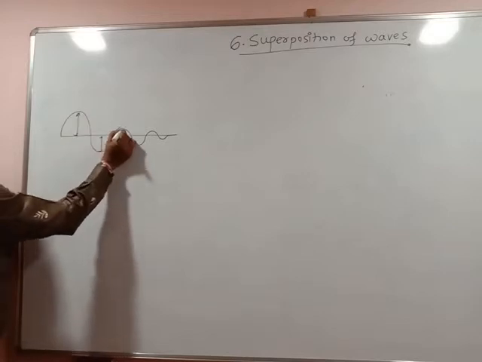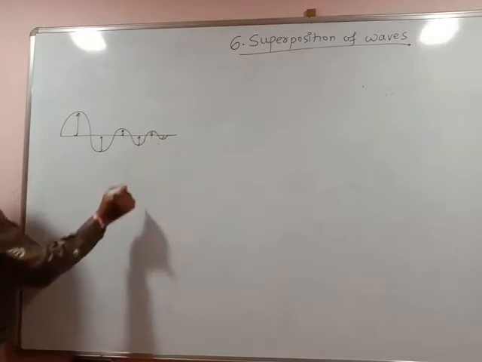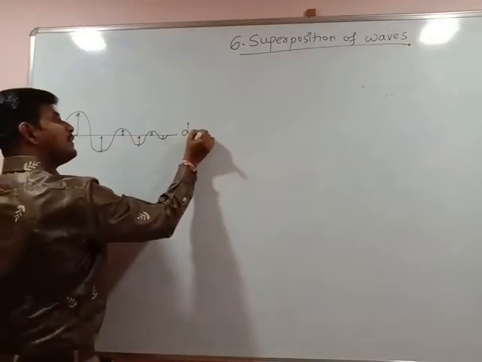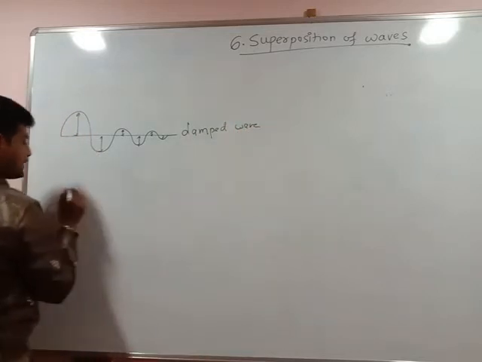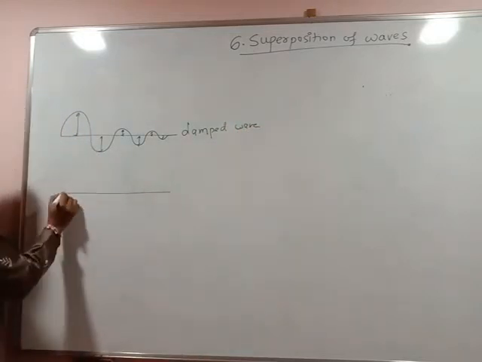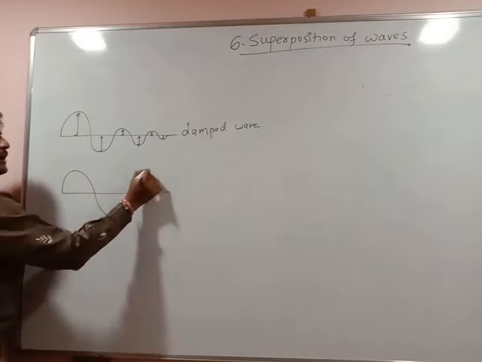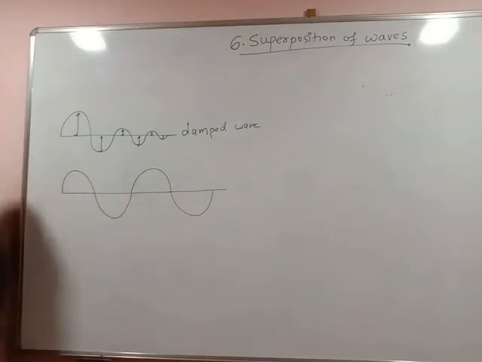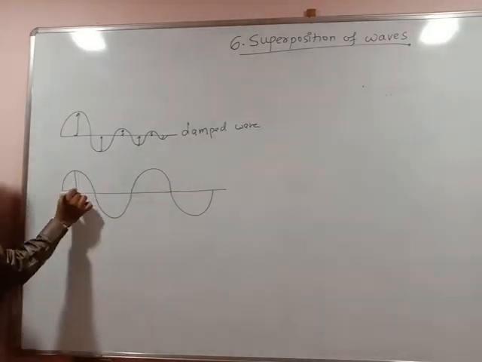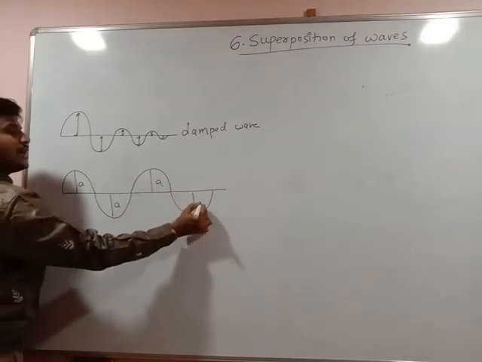On each oscillation of the wave, the amplitude of the wave reduces to 0. So I can say this is the damped oscillations, or the wave is said to be a damped wave. But the wave in which energy is continuously traveling in the medium without any loss, means amplitude at all points remains the same.